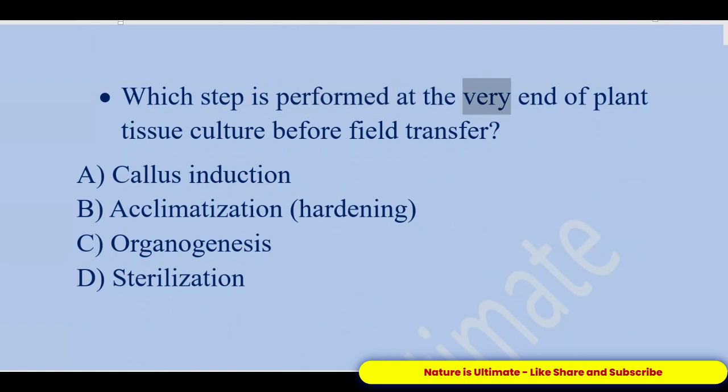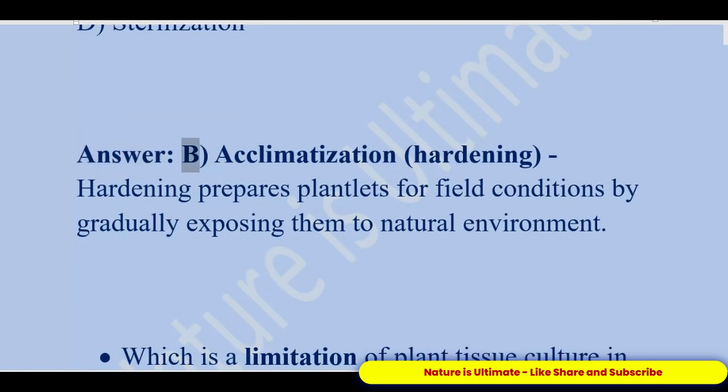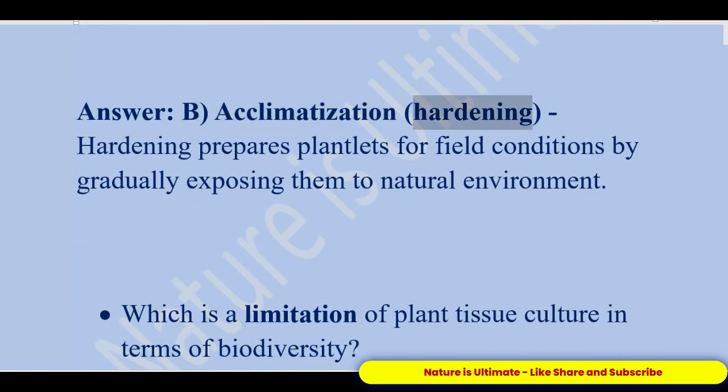Which step is performed at the very end of plant tissue culture before field transfer? A. Callus induction. B. Acclimatization, hardening. C. Organogenesis. D. Sterilization. Answer: B. Acclimatization, hardening. Hardening prepares plantlets for field conditions by gradually exposing them to natural environment.